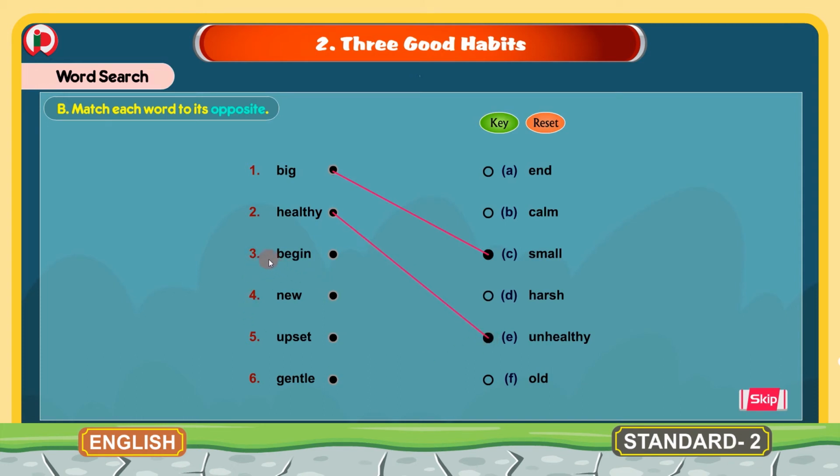Begin. And the opposite word for begin is end. We will match begin with end. 4. New. The opposite word for new is old. We will match new with old.